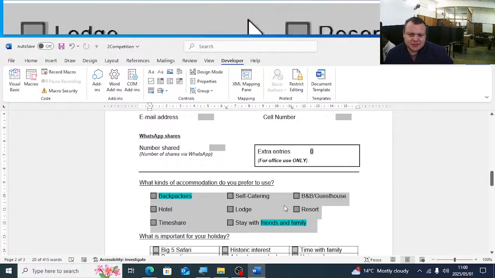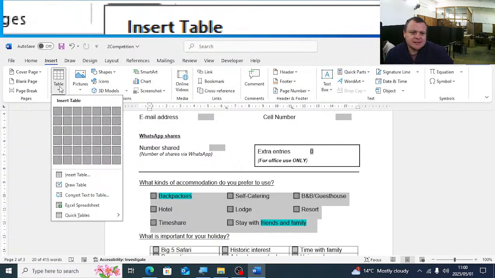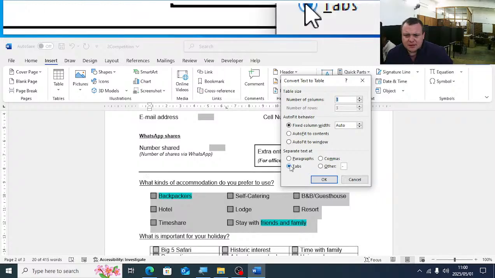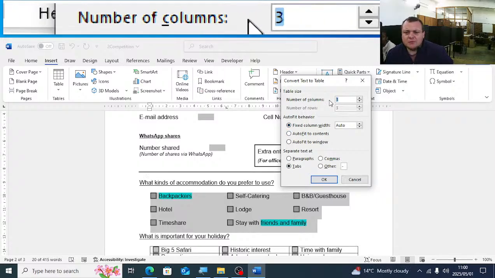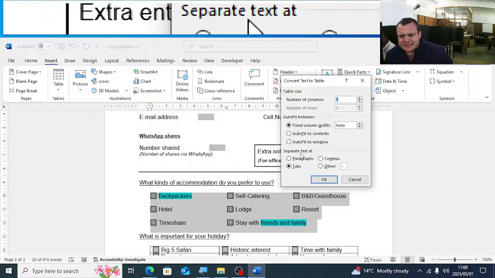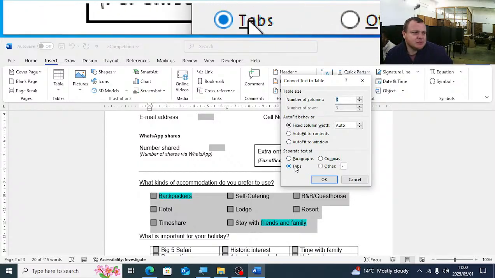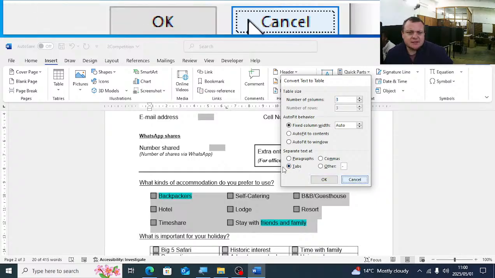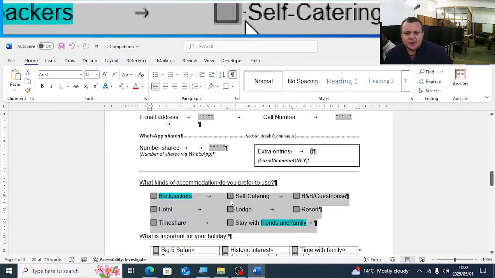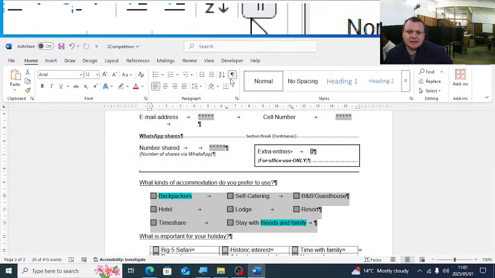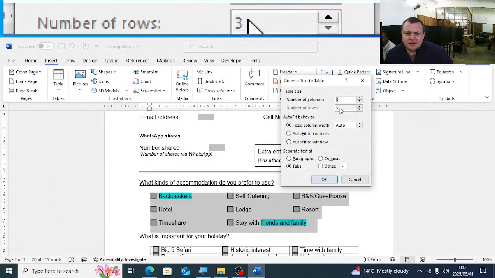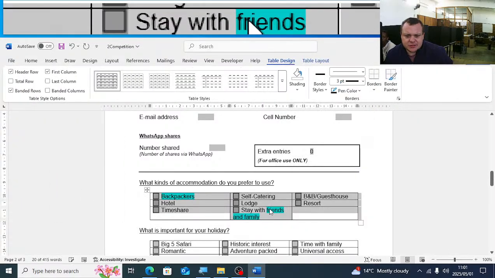So what we're going to do is select the content, insert table. We'll have the convert text to table. Here they'll ask you the number of columns. We want 3 columns. The fixed width should be fixed, and then it's separated by tabs. You can see here, if you put on the show/hide button, you can see the arrows there. Those arrows indicate that tabs were used. So we click on insert table, convert text to table. We'll select tabs and we'll say OK.